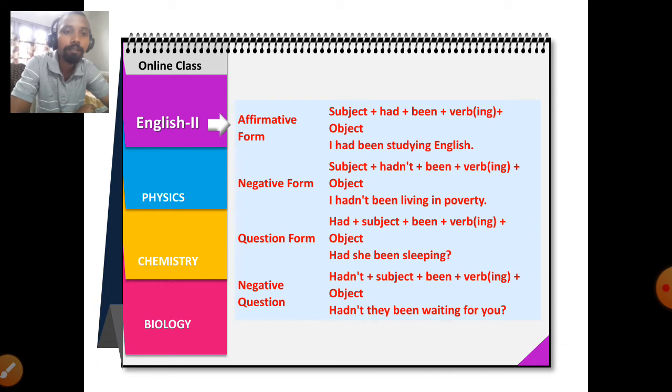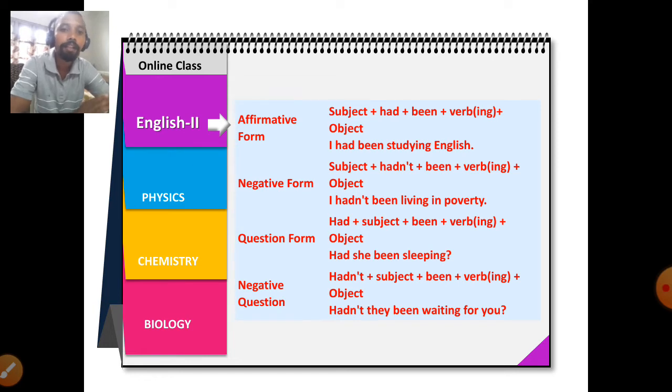In negative, the formation will be like this: subject plus hadn't plus been plus verb 1 plus ing plus object. I hadn't been living in poverty. Next one is the question form: here you can see the auxiliary verb comes first, had plus subject plus been plus verb 1 plus ing plus object. The example is given: had she been sleeping?